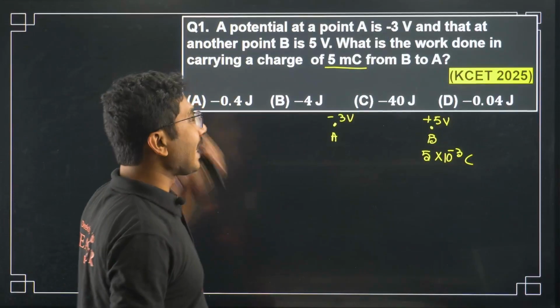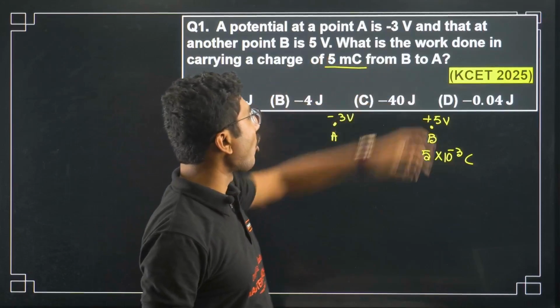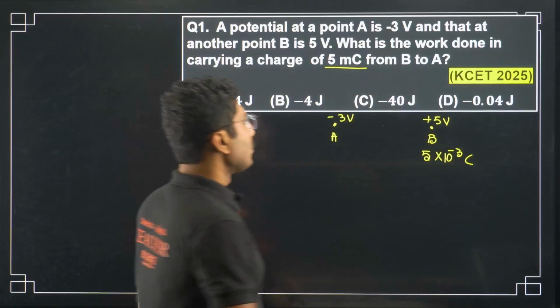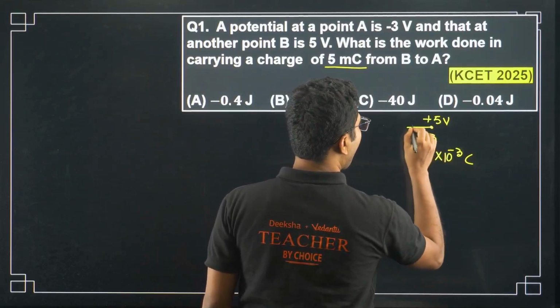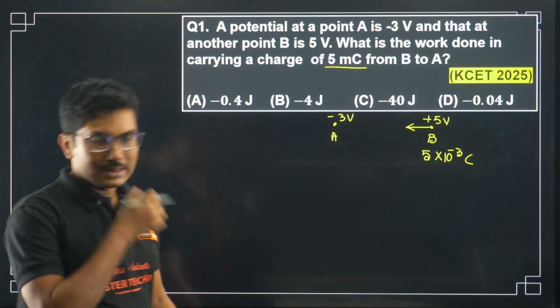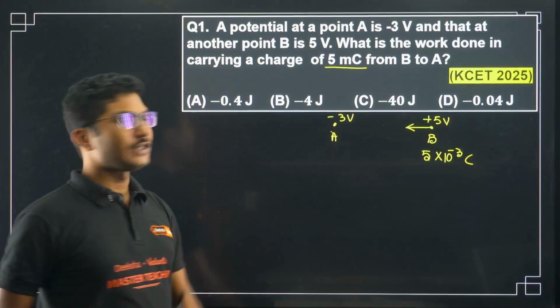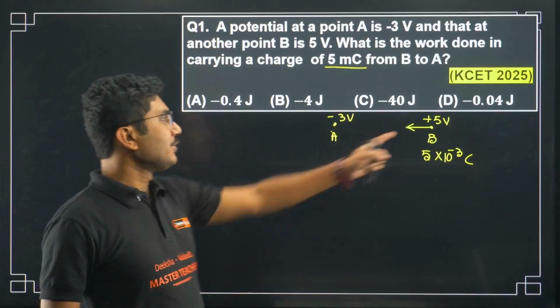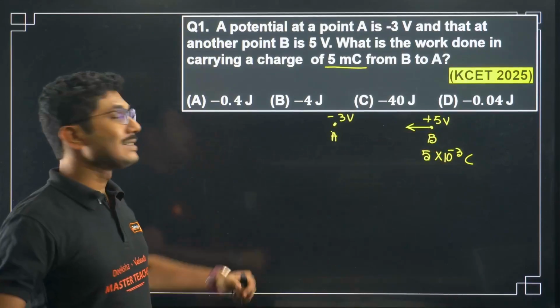Now you are moving the charge from B to A. So the final position is A, and the initial position is B. What is the work done?